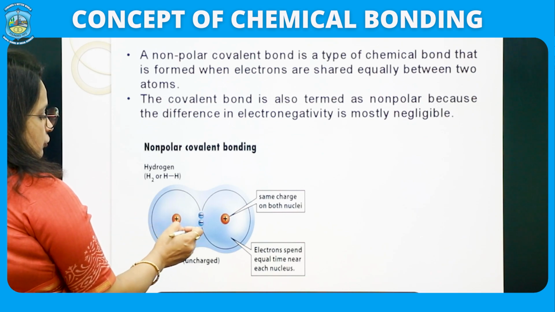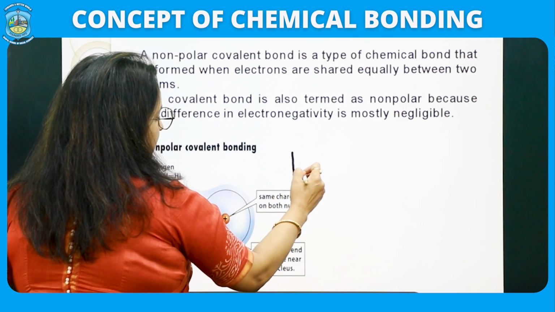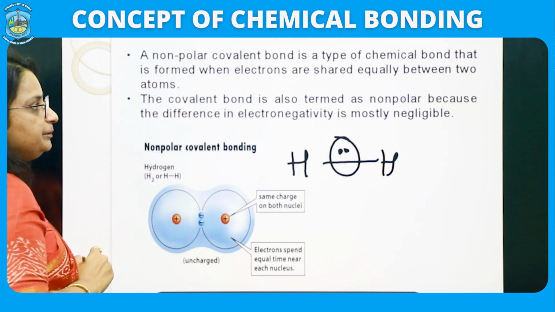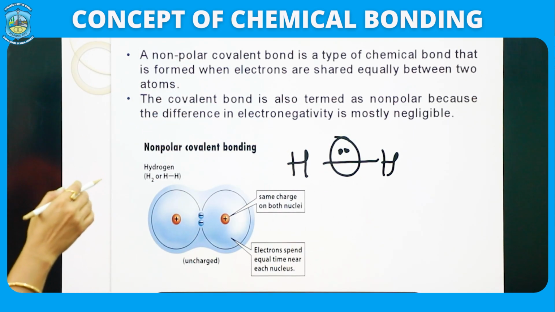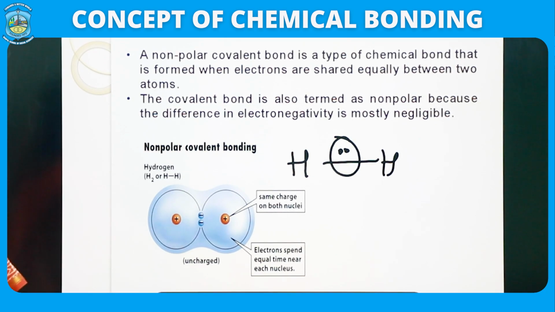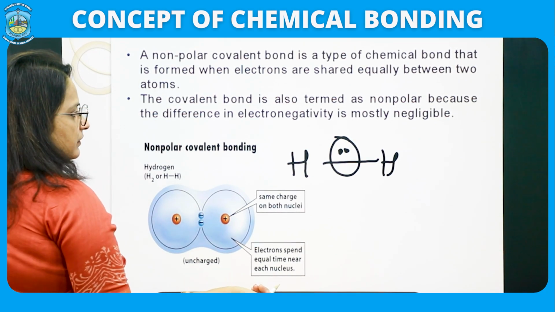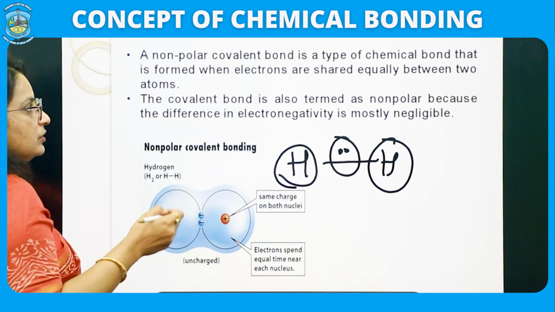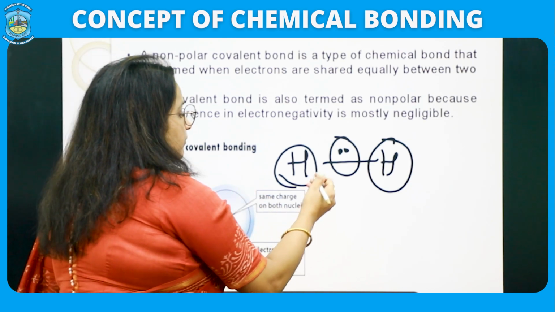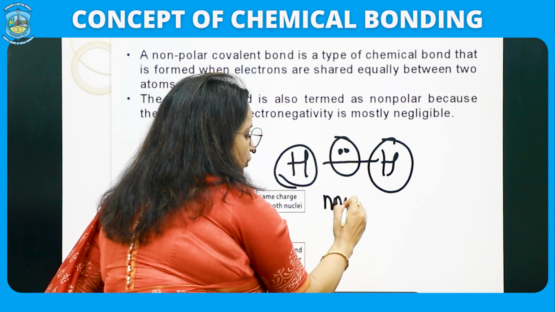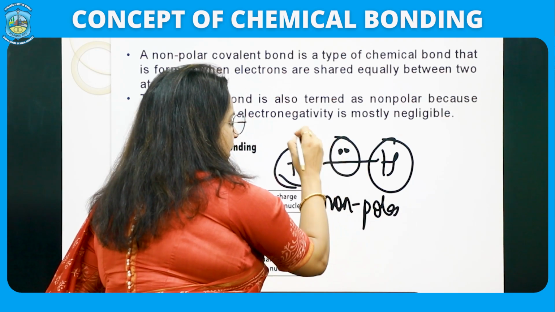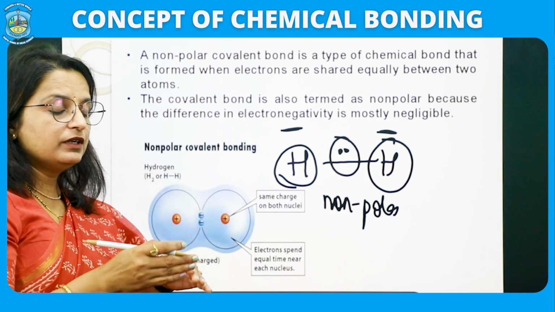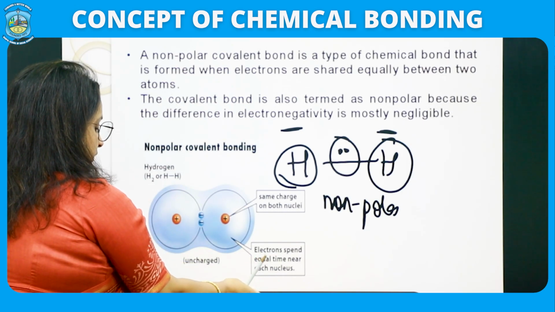As you can see, I have shown you the example of H2, H and H. That is the sharing, and there is no electronegativity difference because both of the atoms are the same. So, these give rise to a covalent bond which is non-polar in nature because no poles are developed. So, I think you are clear with polar and non-polar covalent bonds.